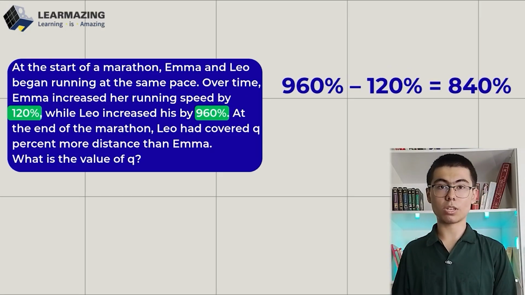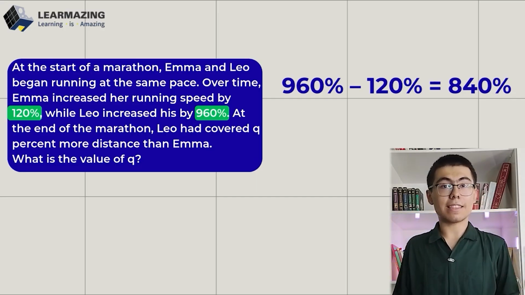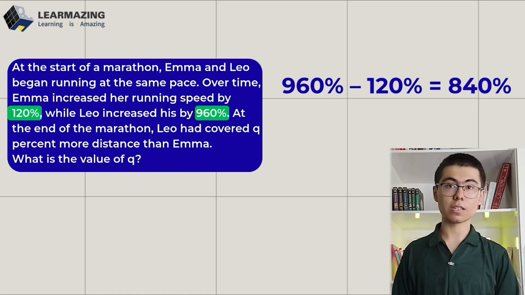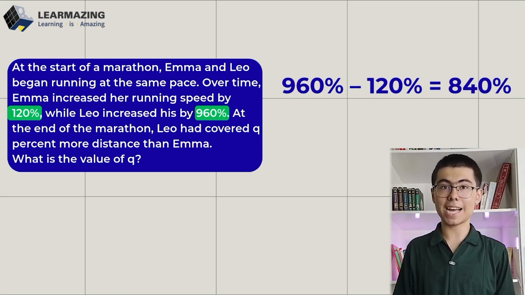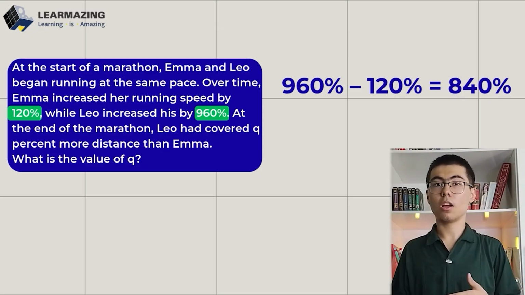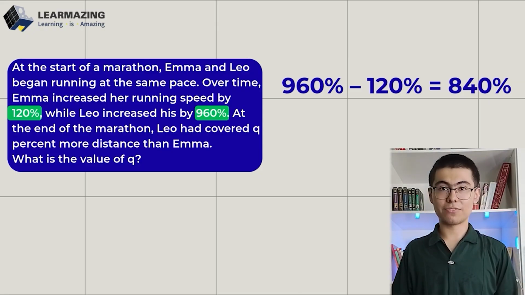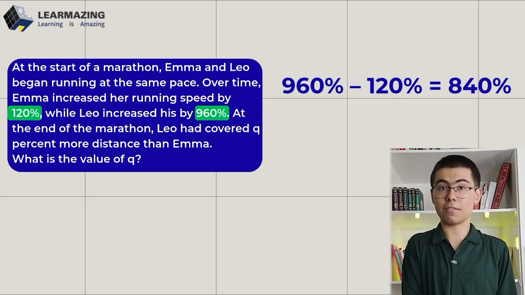960% minus 120%, and that equals 840%. And they think that's the answer. But that's not how percent change works. You can't just subtract the increased percentages and expect that to give you how much more one is compared to the other. Percent increase is multiplication, not subtraction. Because they want you to compare final values, not the percent gains themselves.